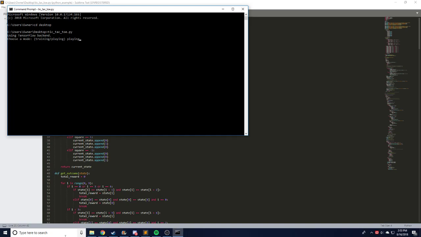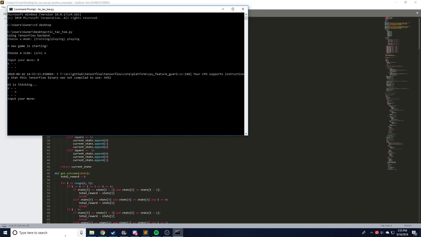So, basically what we're going to do now is choose a mode. We're going to do playing. Let's play as the X player. I'm going to go with the top right corner, and the AI plays this move here. I think this is a winnable situation for me. Yeah, it's winnable because I play here, block, I play here, and then I have a 2A win.